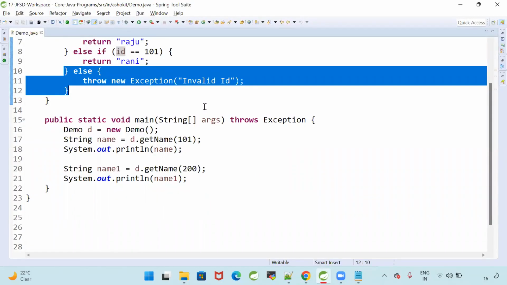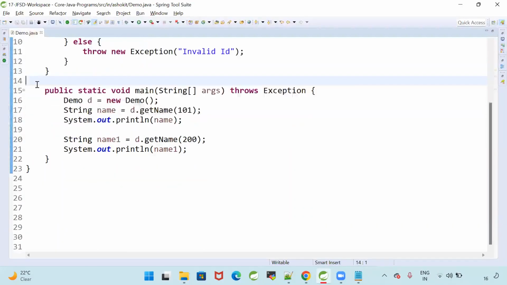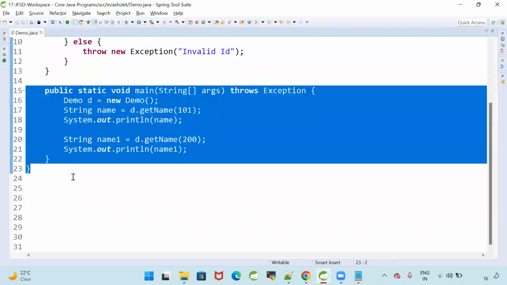Main method. I'm throwing that exception to the main method. Is the main method handling that exception? The main method is not handling the exception. It is ignoring the exception. Then it will go to the JVM. If you don't handle the exception, then it will go to the JVM. Are you able to follow this?